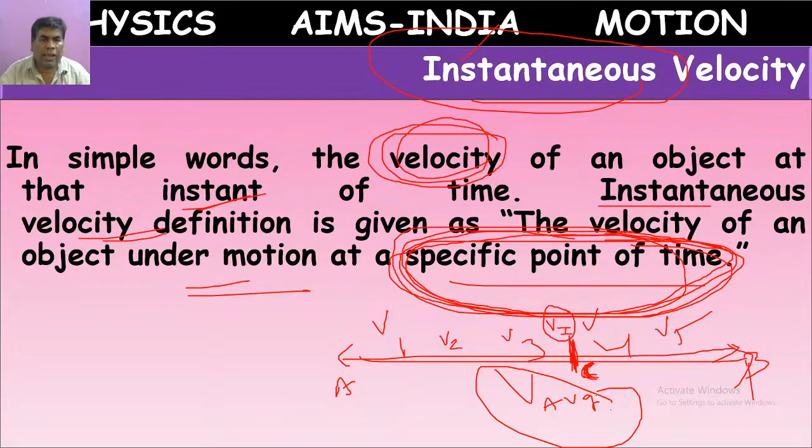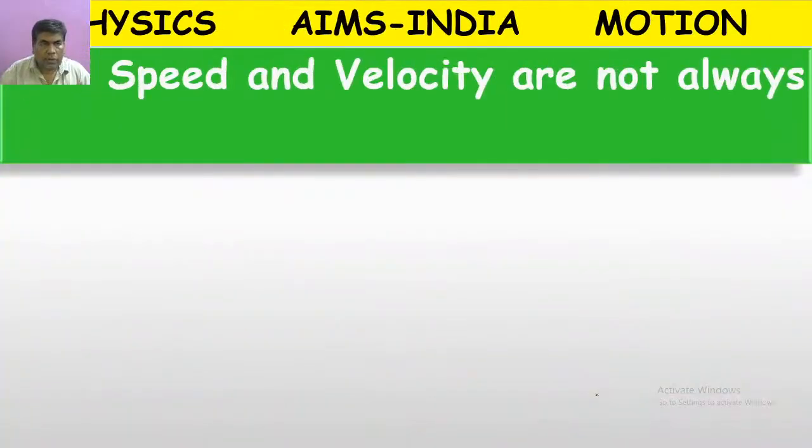When a body moves in equal time covering equal distance, it is uniform. If it does not follow that, and covers different distances in equal time, then it is non-uniform. Very simple. So next.